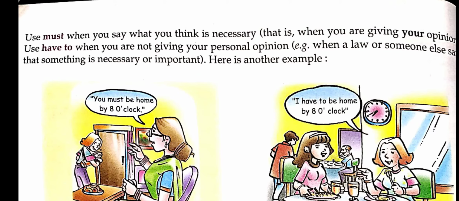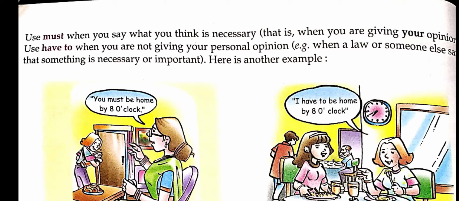Use must when you say what you think is necessary, that is, when you are giving your opinion. Use have to when you are not giving your personal opinion, that is, when a law or someone else says that something is necessary or important.